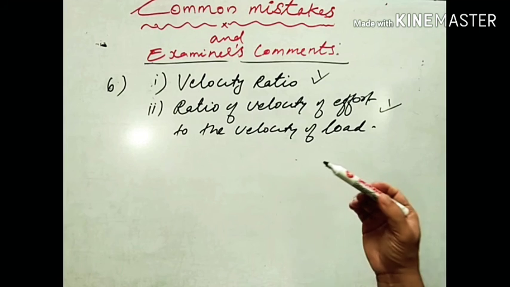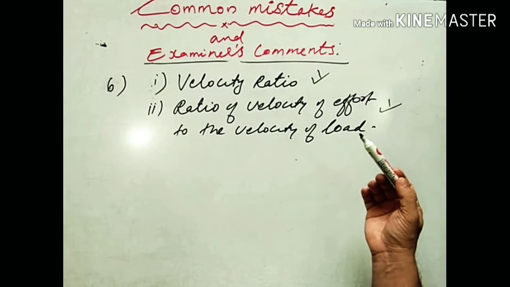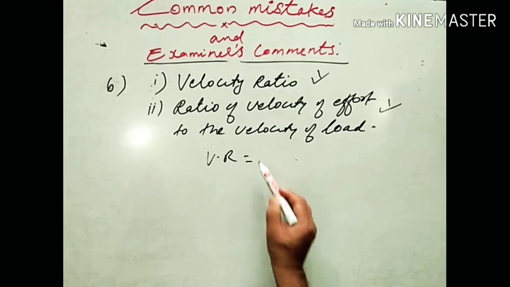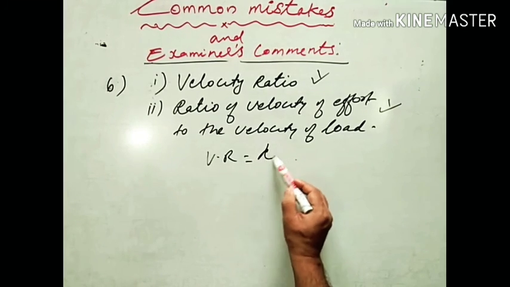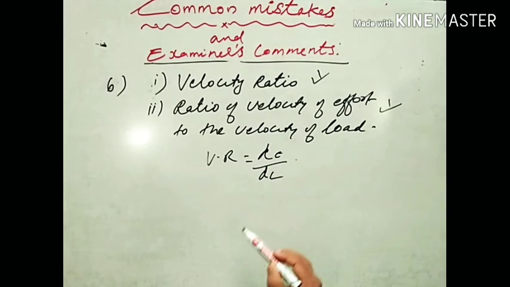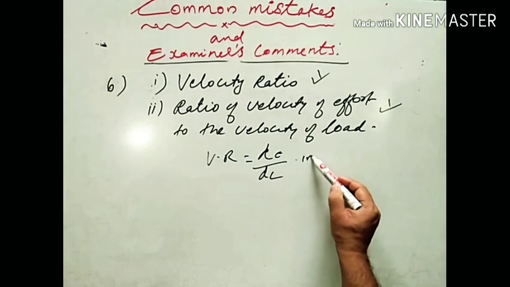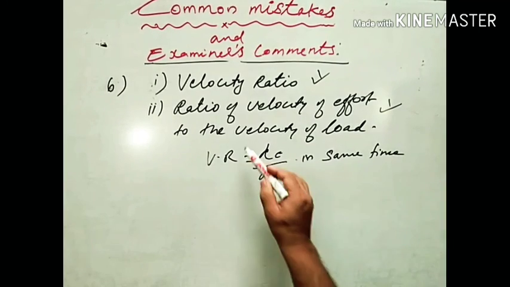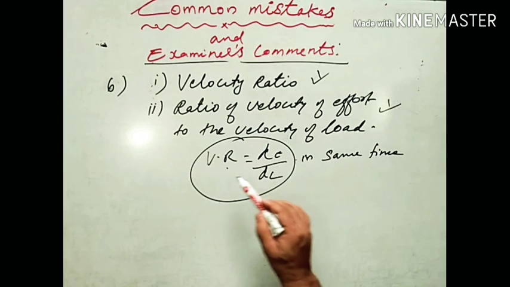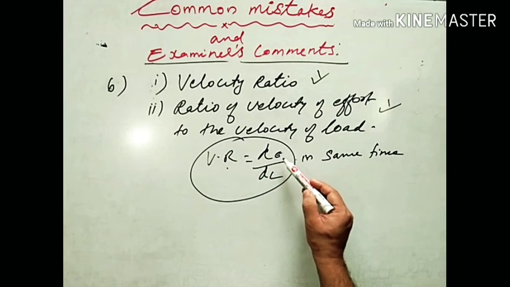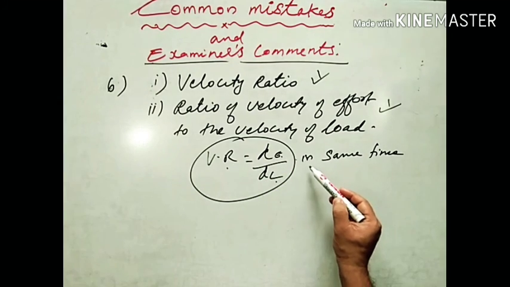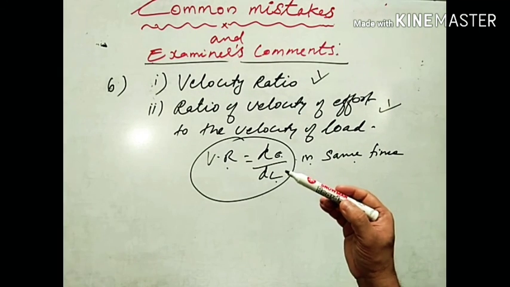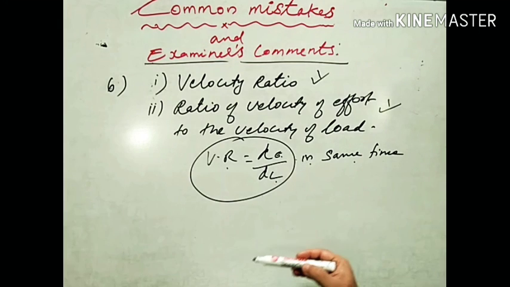Actually, how can you define velocity ratio in terms of displacement? Velocity ratio is the ratio of displacement of effort to the displacement of load in the same time. You have to mention in same time. If you are giving the definition of velocity ratio in terms of displacement of effort and displacement of the load, it should be mentioned in same time. All right. So these are the observations by the examiners.